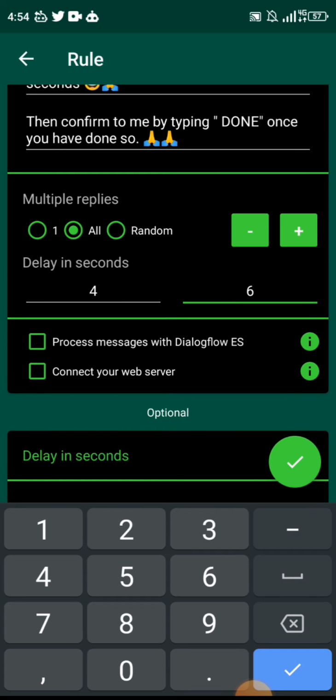Process messages with Dialogflow ES, connect your web server. We're not touching this for right now. In fact, at this point, I really don't even know what it is yet. I'll have to go and research more on this later.